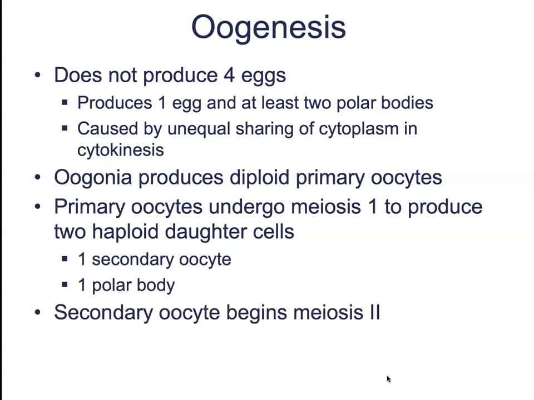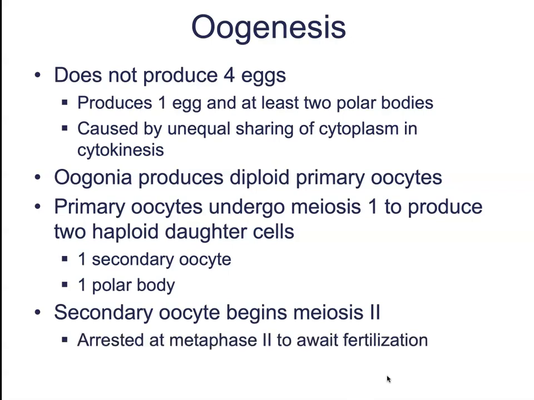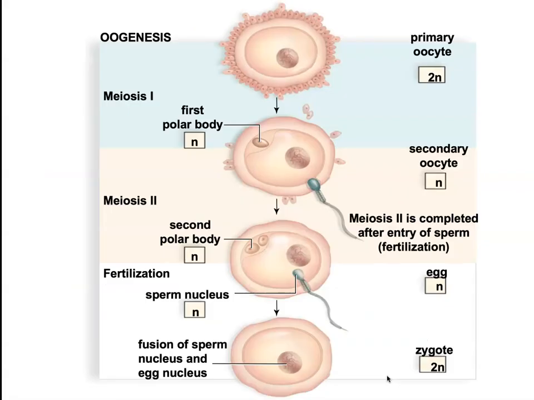Then the secondary oocyte begins meiosis 2. Now, it doesn't finish meiosis 2, but it gets arrested at metaphase 2 to await fertilization. If it is fertilized, it will continue on through the rest of meiosis 2. If it's not fertilized, it'll just disintegrate and be sloughed off during the menstrual cycle. So here's a diagram that kind of shows what that looks like.